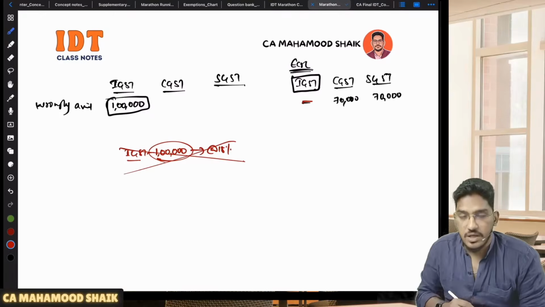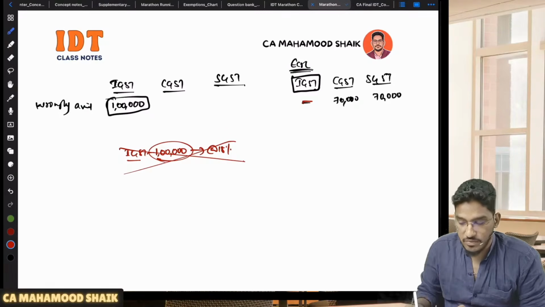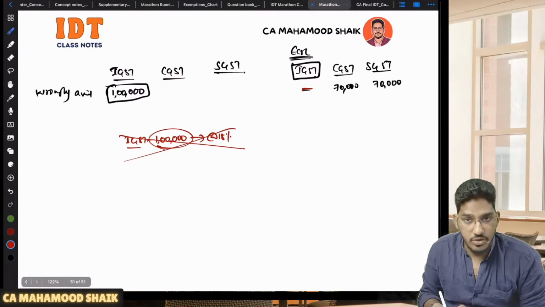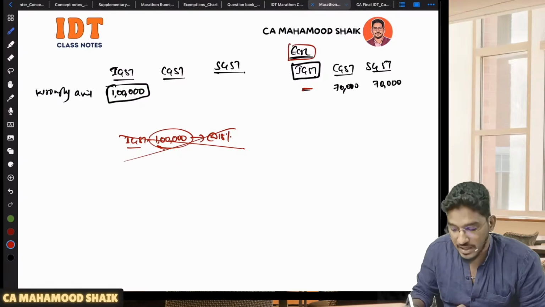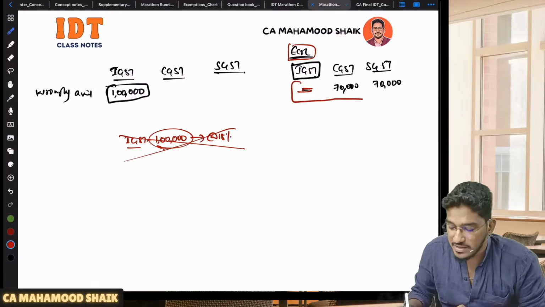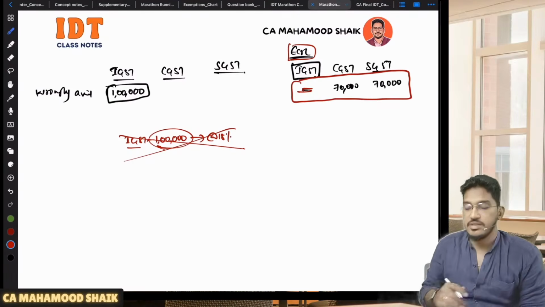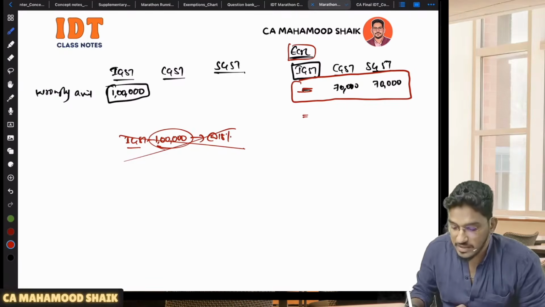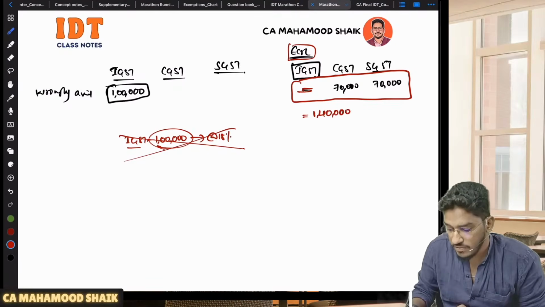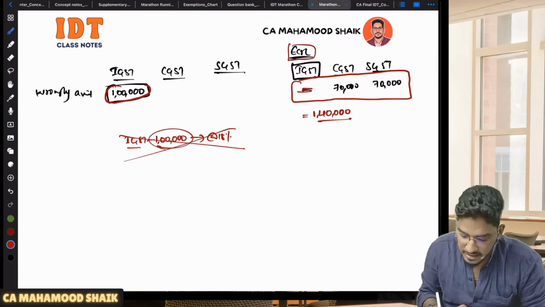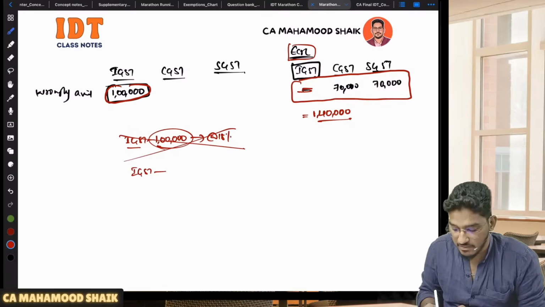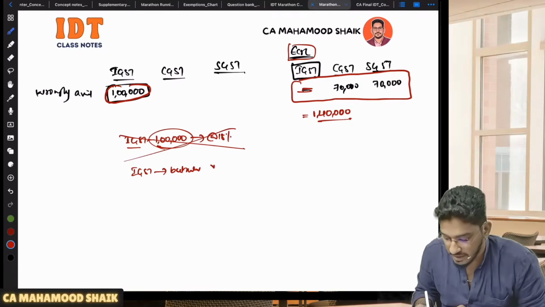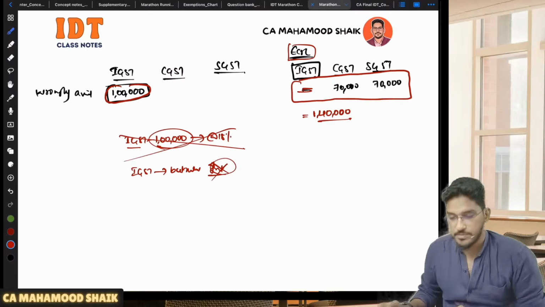No, not required. Because what they are trying to say is, when you are considering whether the balance in the electronic credit ledger has fallen below the wrongly availed amount or not, especially for IGST purposes, don't just consider the balance under the IGST heading. Consider the balance in the electronic credit ledger under all the headings: IGST, CGST, SGST. So what is the cumulative balance in my electronic credit ledger? 1,40,000, which is higher than the amount I have wrongly availed. So ITC will not be considered to have been wrongly utilized. So here IGST has been wrongly availed but not utilized. So when I reverse this 1 lakh rupees later, will I be liable to pay interest? No, I will not be liable to pay interest.